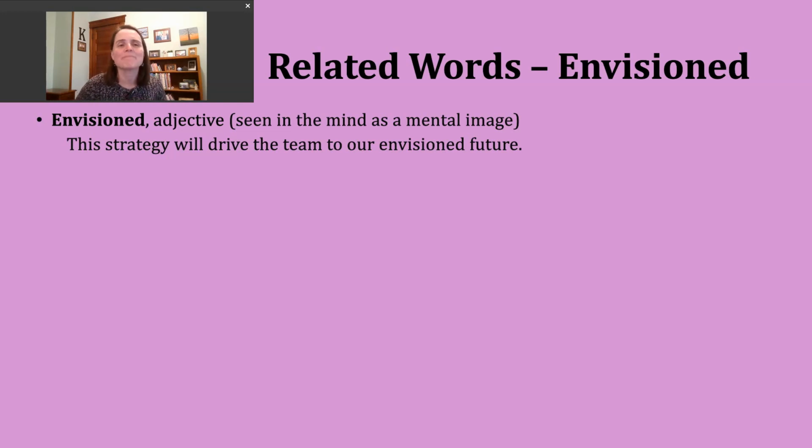So an example of this might be, this strategy will drive the team to our envisioned future. Okay, so here envisioned is describing future. That's a noun. So that's another way we can know this word is an adjective, right? So here maybe we've gotten together, we've discussed what do we picture our team to be able to do or accomplish, and now we have a plan, a strategy that's going to take us to the picture we have in our mind for the future.